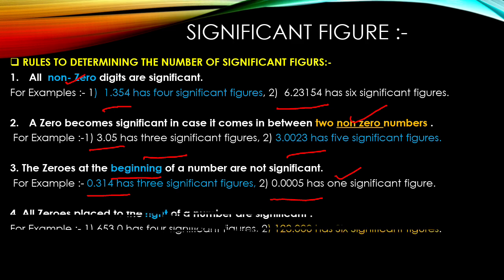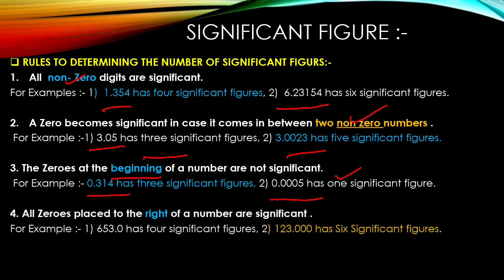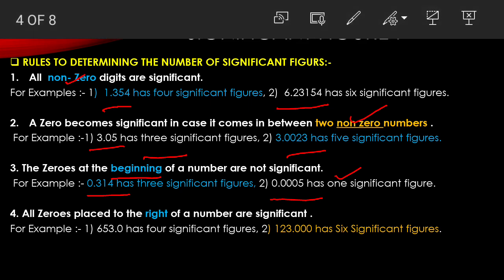Next we have the fourth rule. All the zeros placed to the right of the number are significant. That means if the zeros come on your right hand side, then they are significant. Like it is written 2.3000, that means there are 5 significant figures.